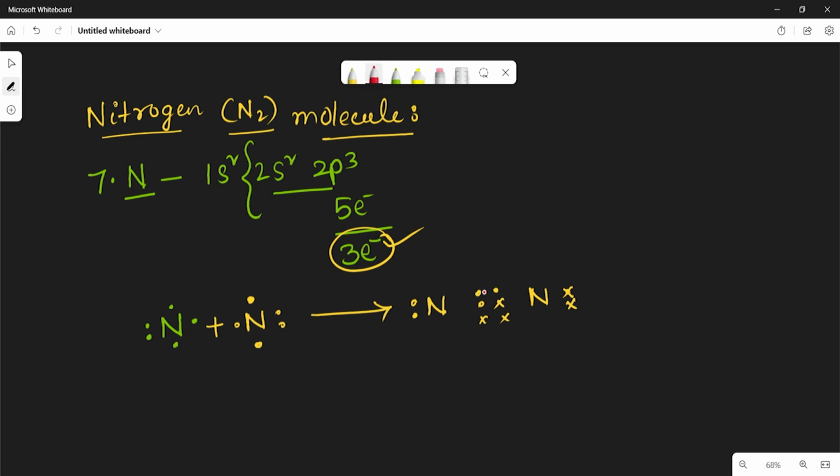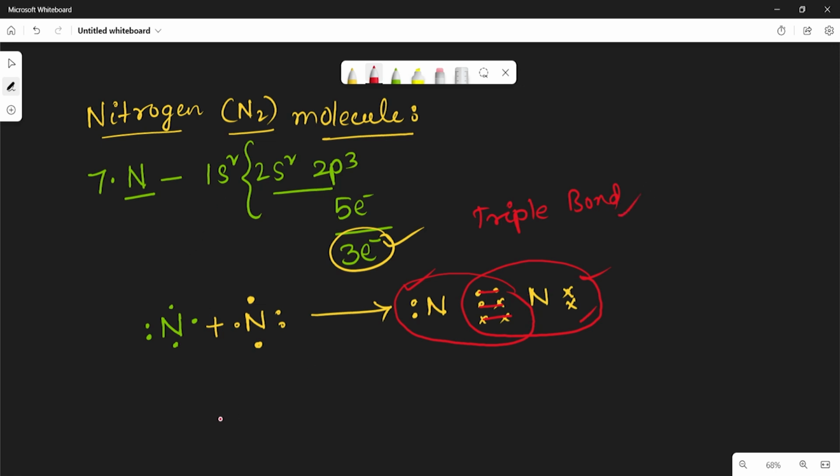So in between the two nitrogen atoms, triple bond is formed. Is it okay? Because each nitrogen atom is sharing 3 electrons. So by sharing, the first nitrogen will be stable, and the second nitrogen will be stable. Like this, in between the two nitrogen atoms there exists a triple bond.